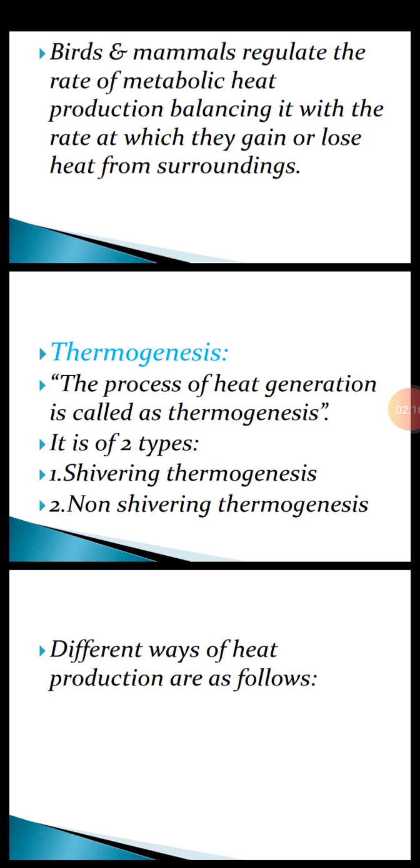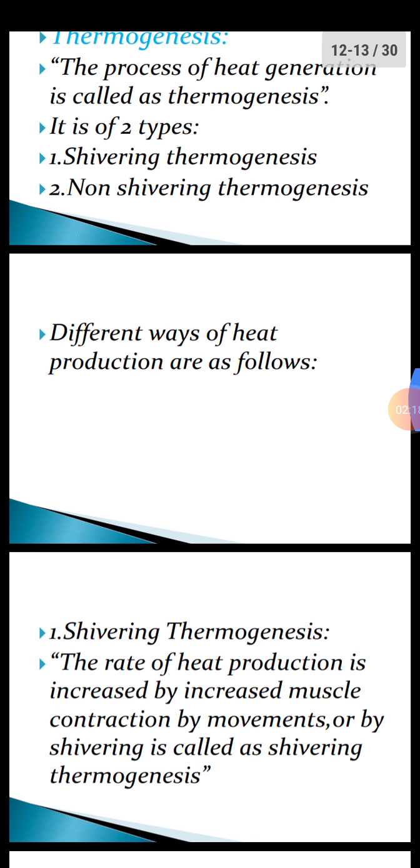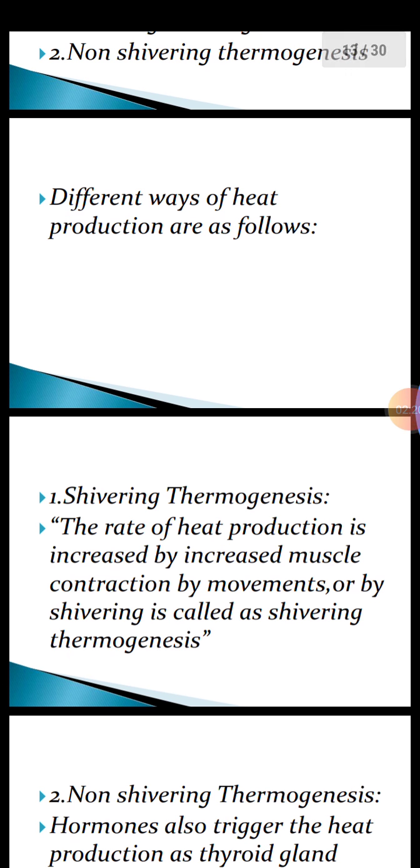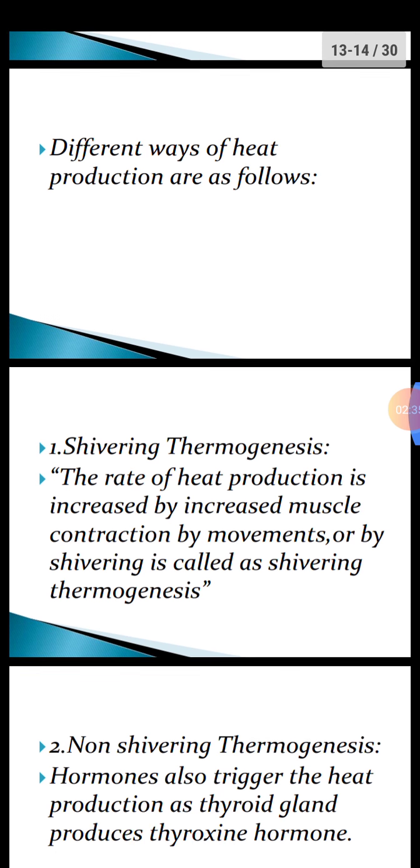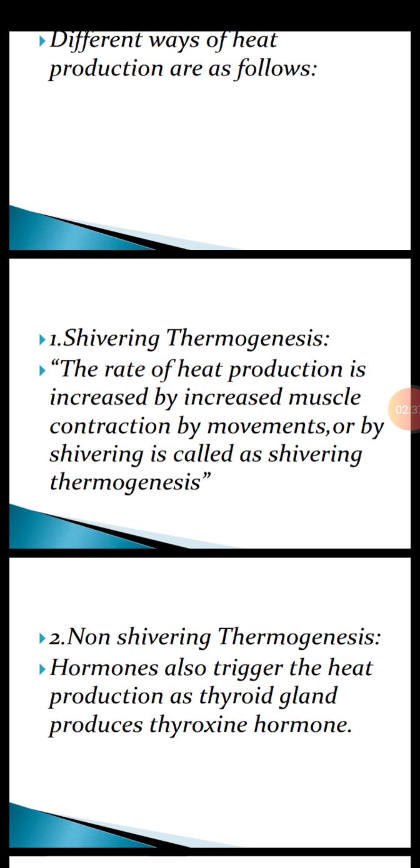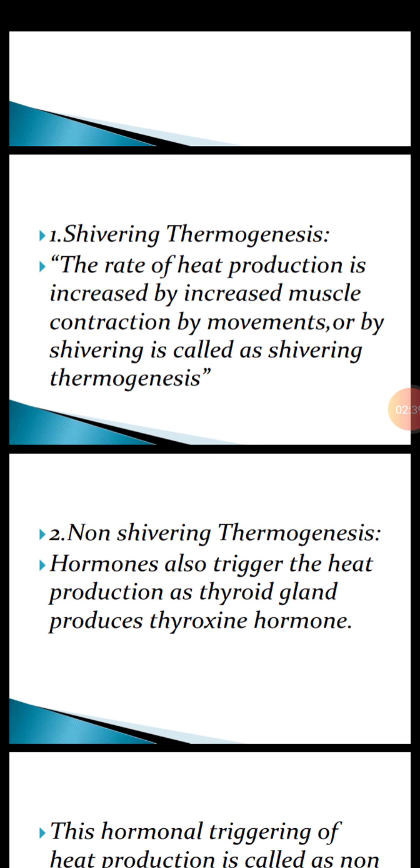Different ways of heat production are as follows. Number 1, shivering thermogenesis. Due to cold, a person shivers. The rate of heat production is increased by increased muscle contraction, muscle movements, or by shivering, and is known as shivering thermogenesis. Non-shivering thermogenesis means that it is not associated with muscle movements.